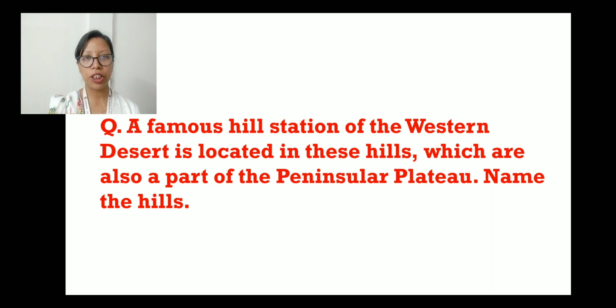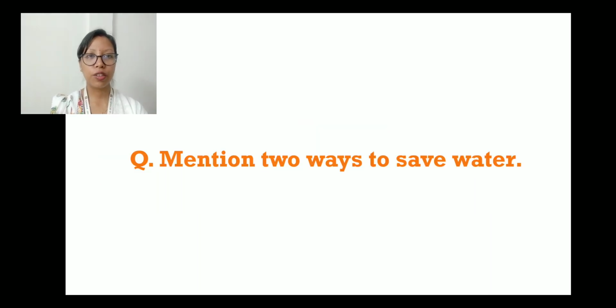So here is the question. A famous hill station of the Western Desert is located in these hills, which are also a part of the Peninsular Plateau. Name the hills. The question goes to you. Next question is mention 2 ways to save water. So you have to mention any 2 ways how you're going to save water and utilize it in the future.